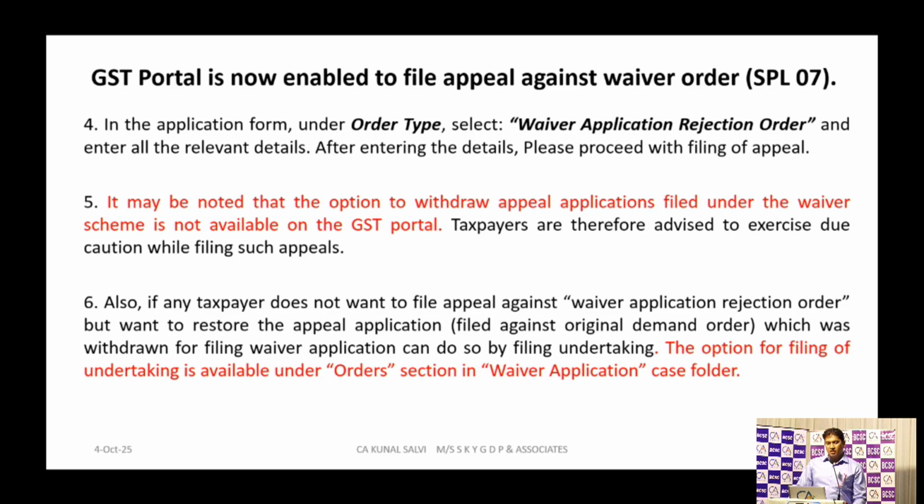As I said, once it is filed, you cannot withdraw this appeal application. Even if you are not opting for filing an appeal against the waiver order, you can still restore the original application or appeal which you had withdrawn for the waiver scheme.